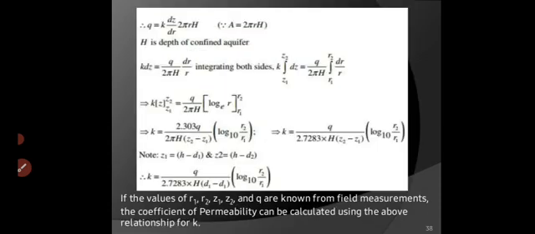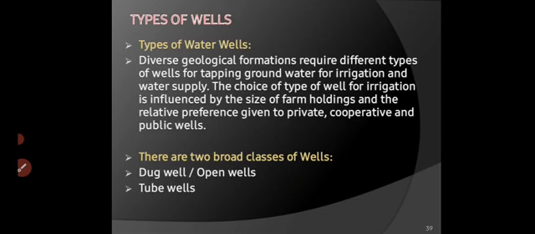So this is the equation of coefficient of permeability for confined aquifer pumping out test, or steady state flow to a well in a confined aquifer. So again we have the radius of well, the depth of water, and the discharge. We get the coefficient of permeability with the help of this equation, right? We will see the different types of equation in detail in my example of groundwater video. Let's see briefly the types of well.